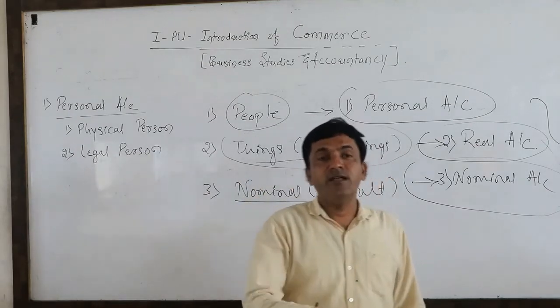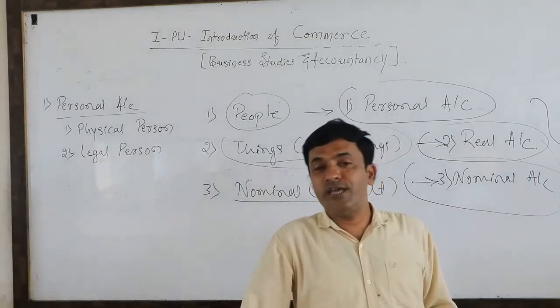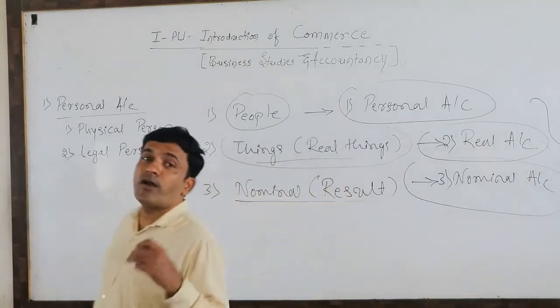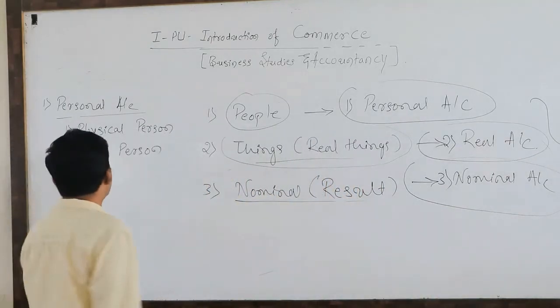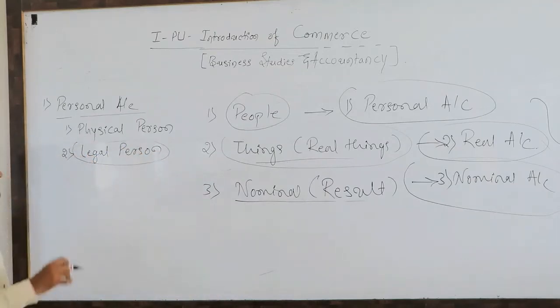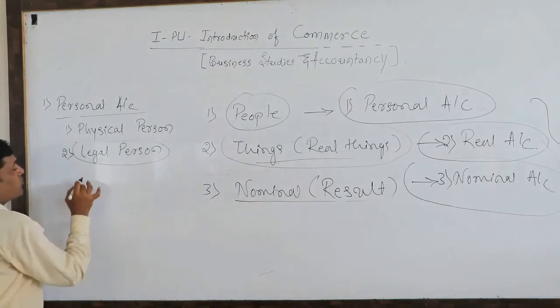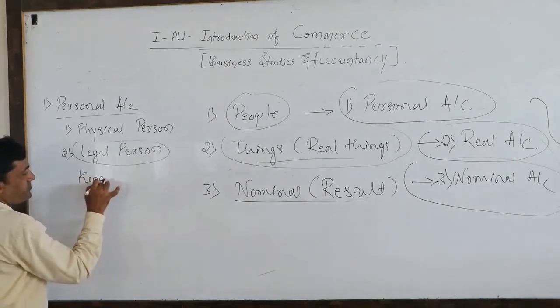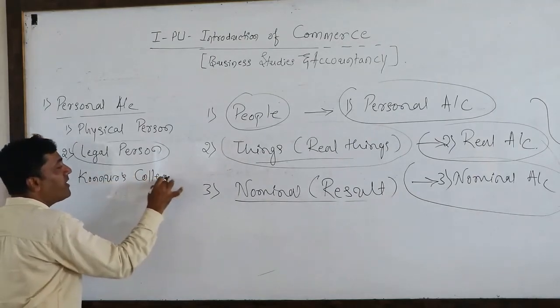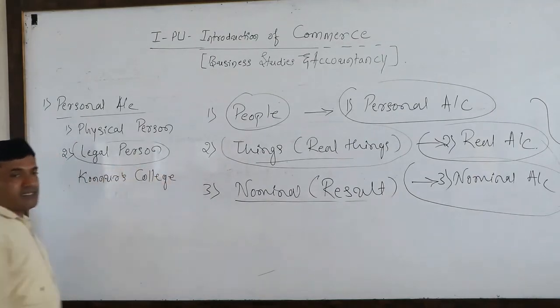For example, one institution, one association, one society, one organization, one partnership firm, one company. Overall, we can say it is a legal person. For example, our Konnoor's College is the best example of a legal person.